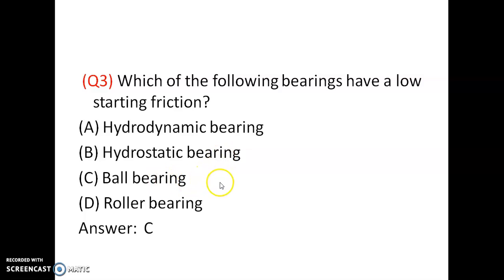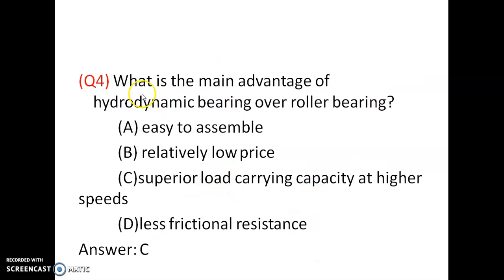Ball bearings have a low coefficient of friction. What is the main advantage of hydrodynamic bearing over roller bearing? Option C is correct. It has superior load carrying capacity at higher speeds.